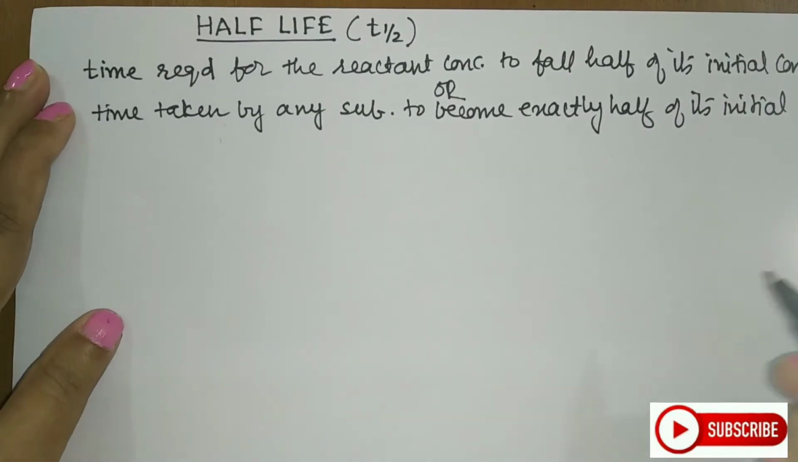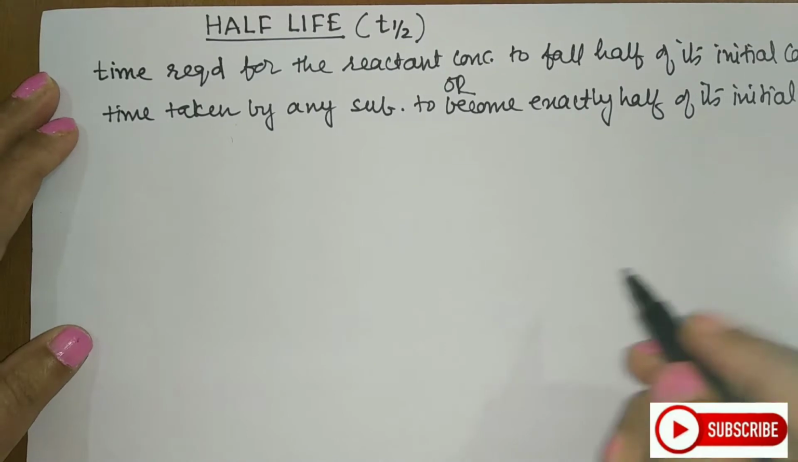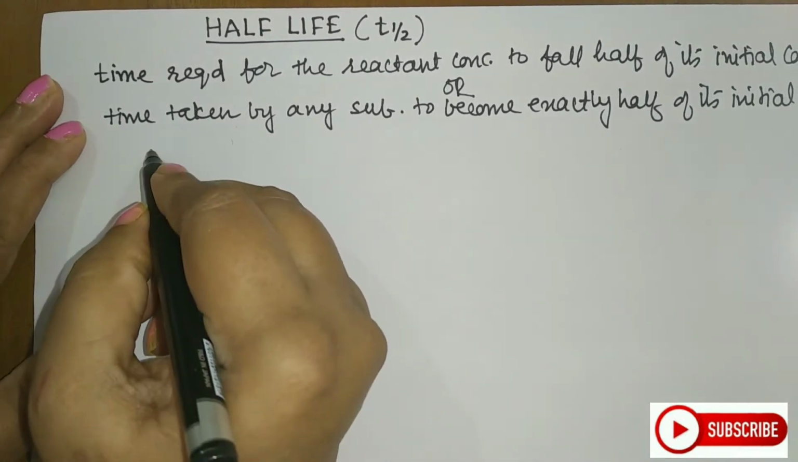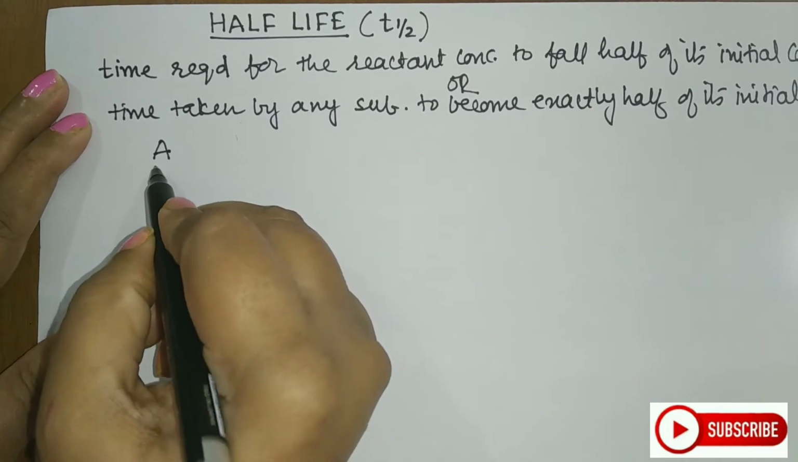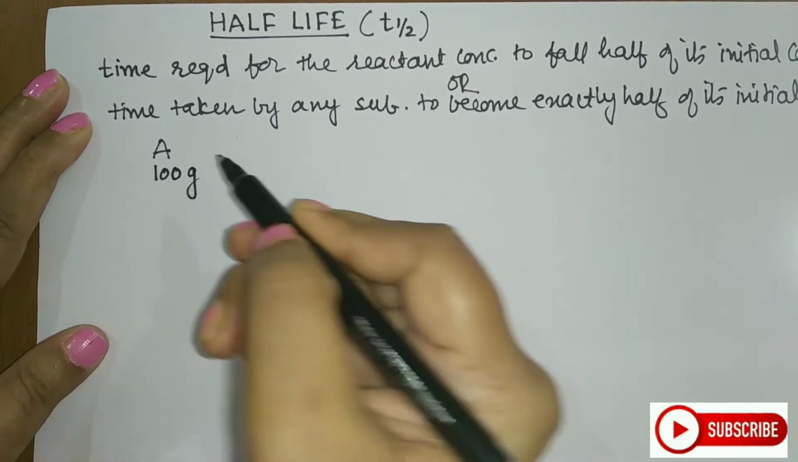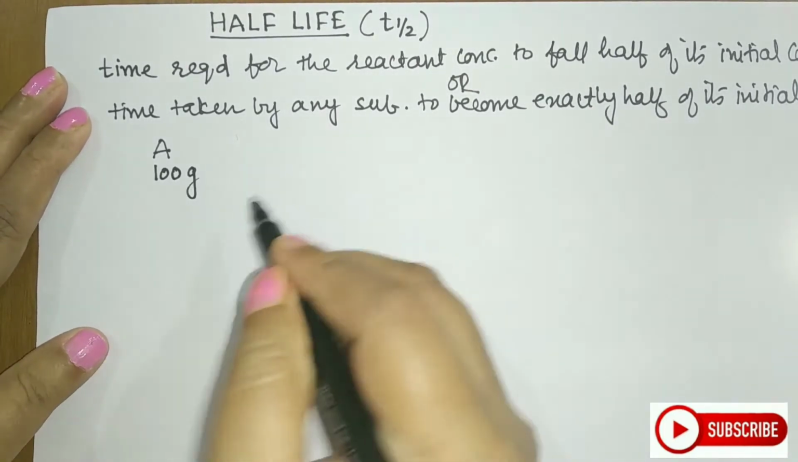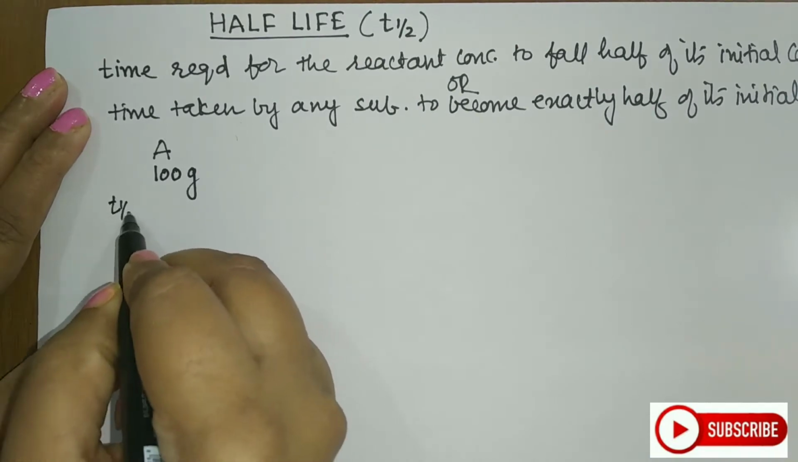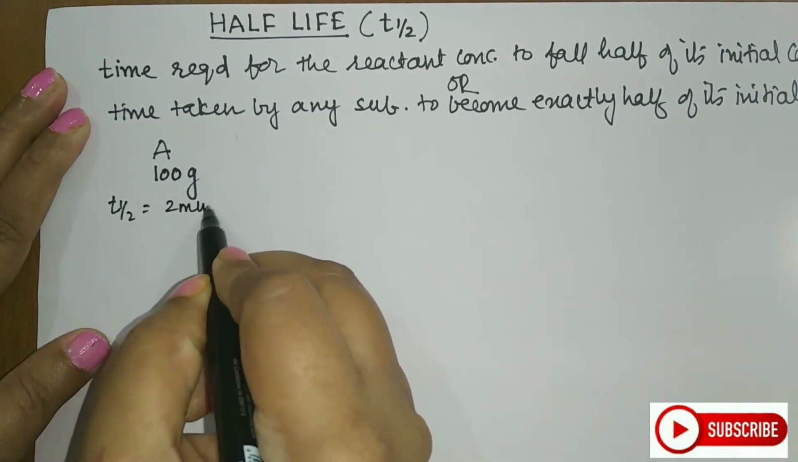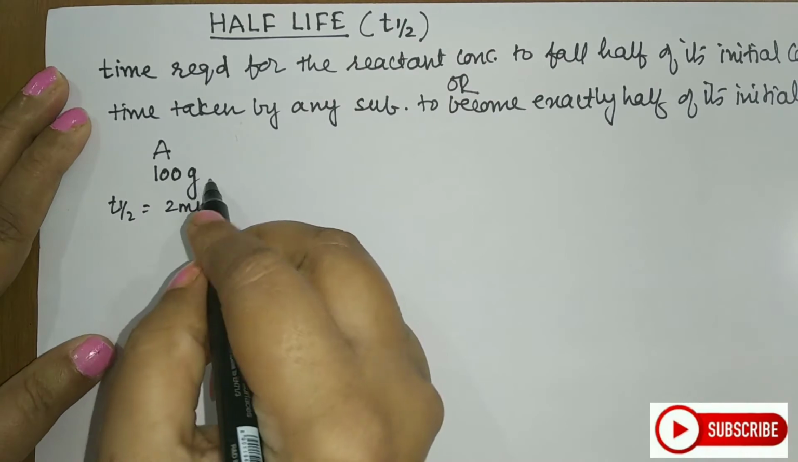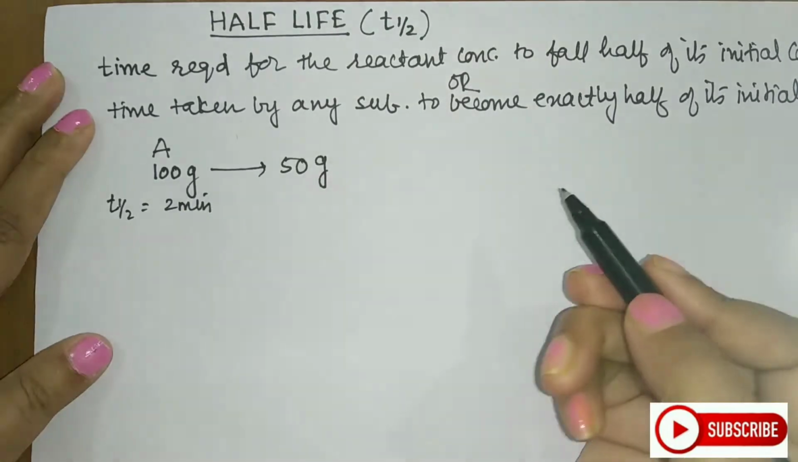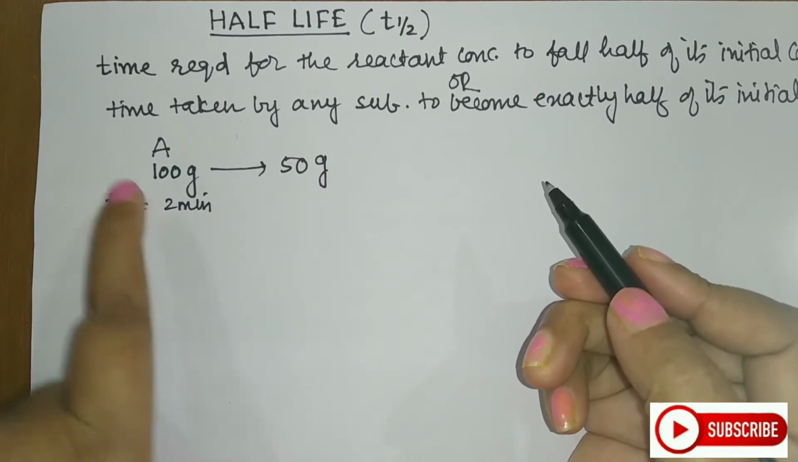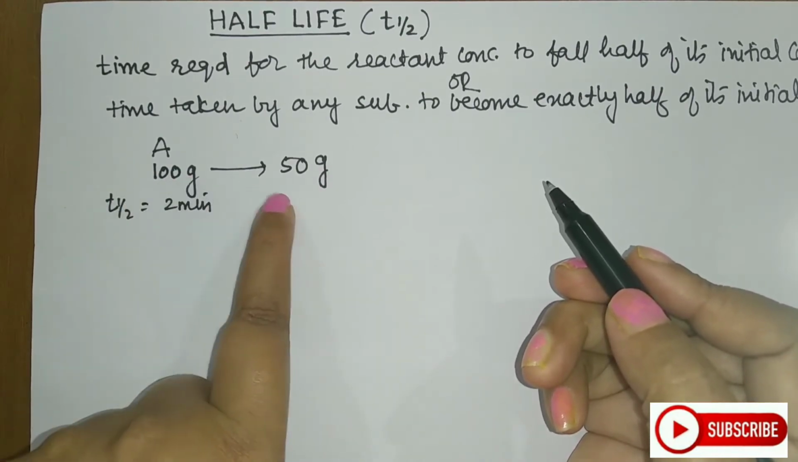Now students, what is the meaning of this? That is, if I start with a substance, say for example A, whose amount or concentration I have taken as 100 gram, and say for example its half-life is 2 minutes, then exactly after 2 minutes this 100 gram will become 50 gram. Means it is becoming exactly half of its initial amount.